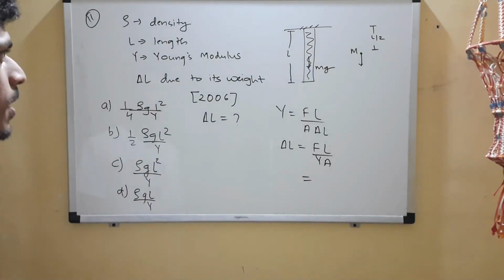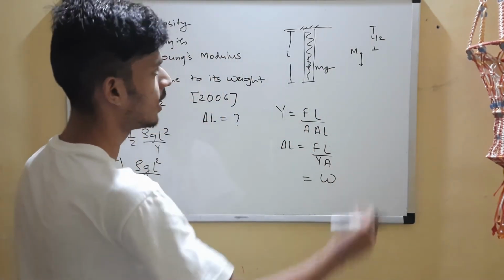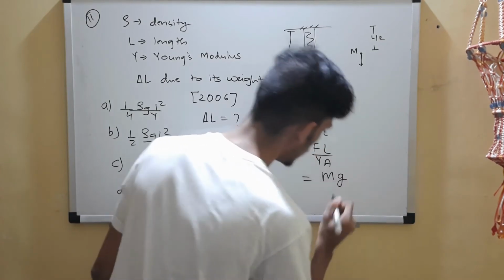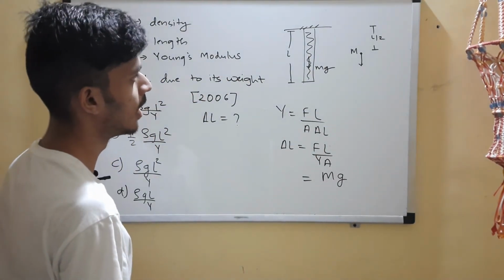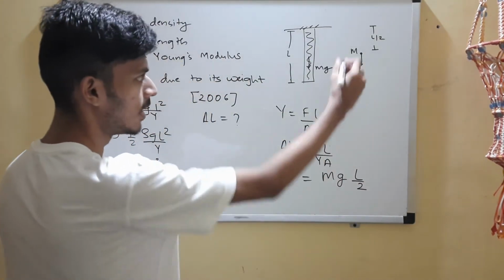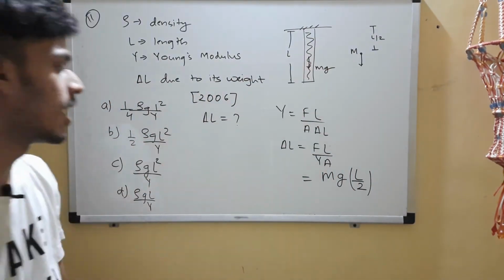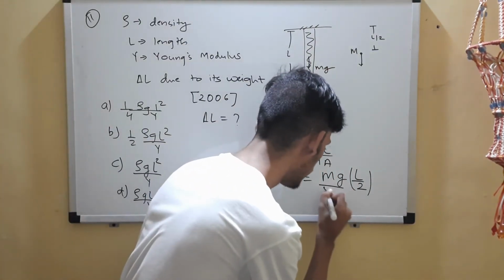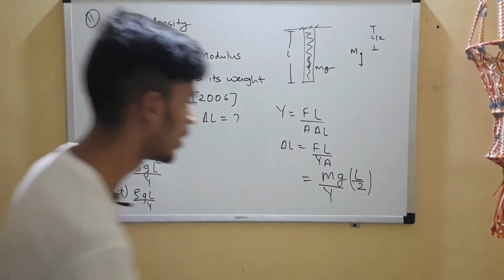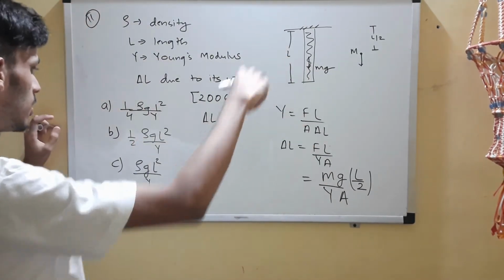Okay, so let's substitute the values over here. Here force will be mg, the weight. We'll write mg into L, and L in our case will be L by 2, since the entire mass is located at a distance L by 2. Then Young's modulus Y, and area, we'll keep it as A. Now you can see that the mass of this wire is not given.